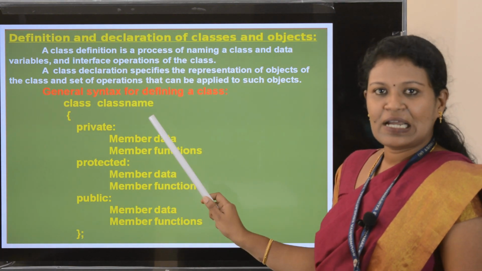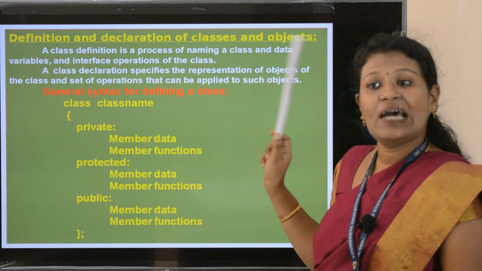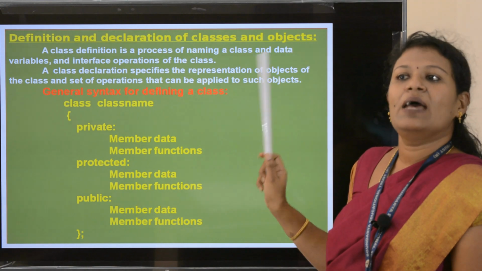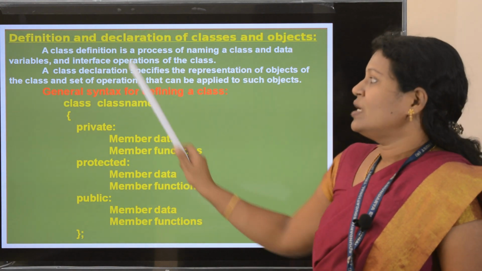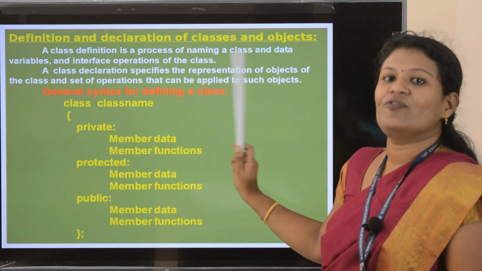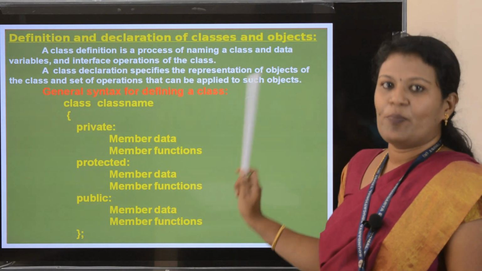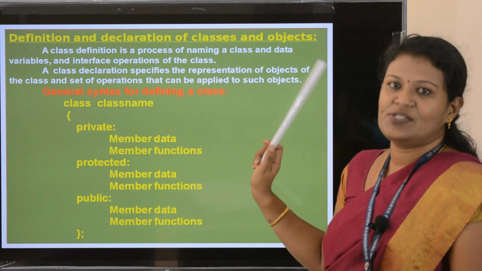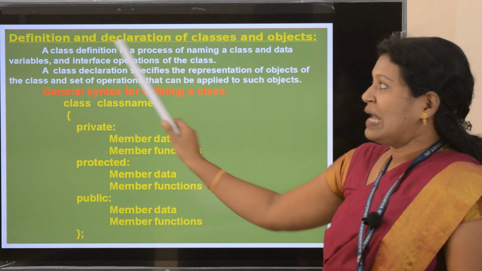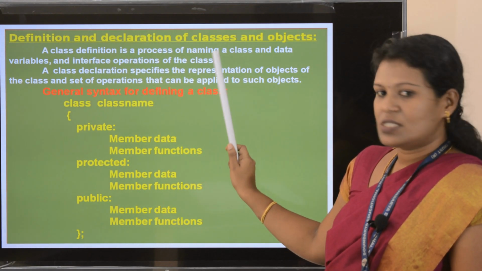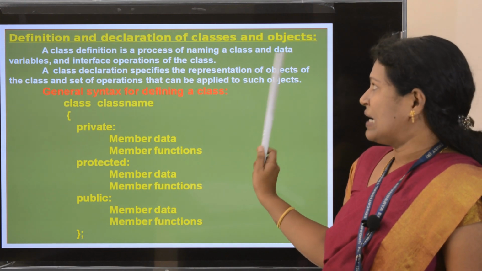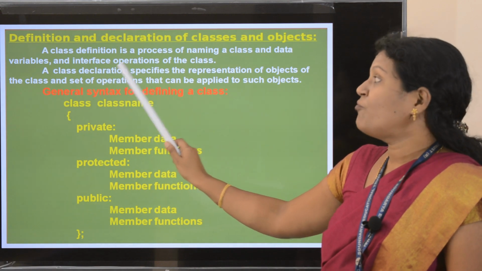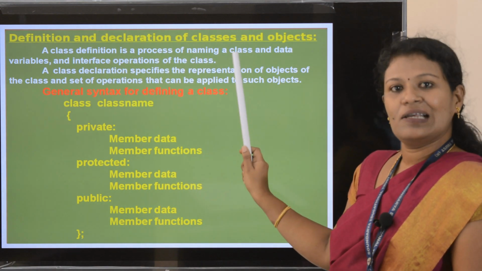First you give the name for the class, then you give data variables, which you can also call member data, and interface operations of the class. Interface operations means the member functions which you give inside the class. So a class definition is a process of naming a class and its data variables and interface operations.